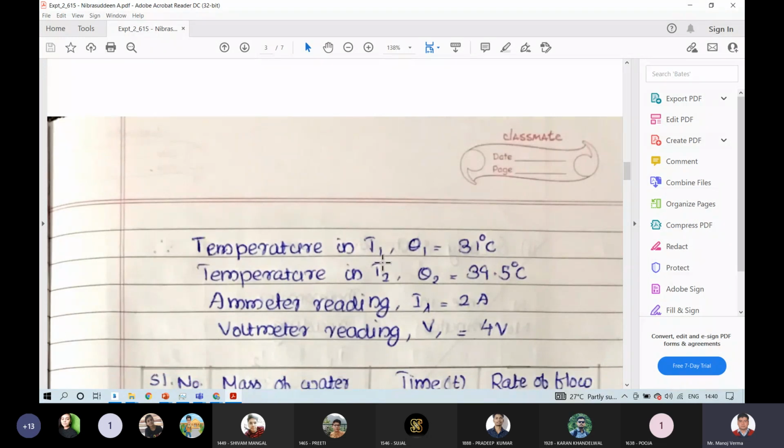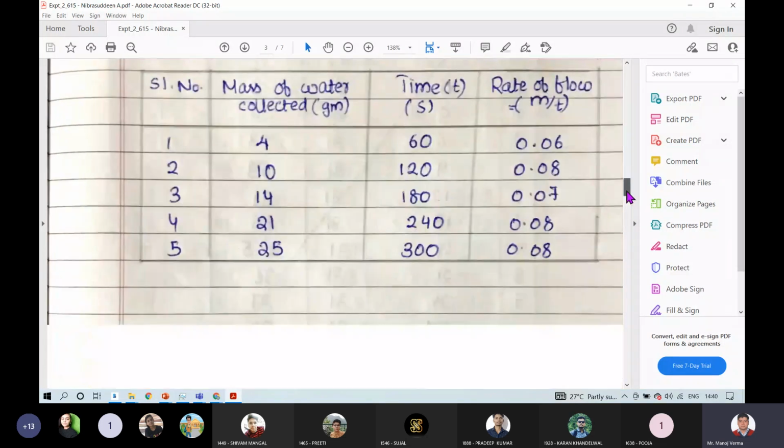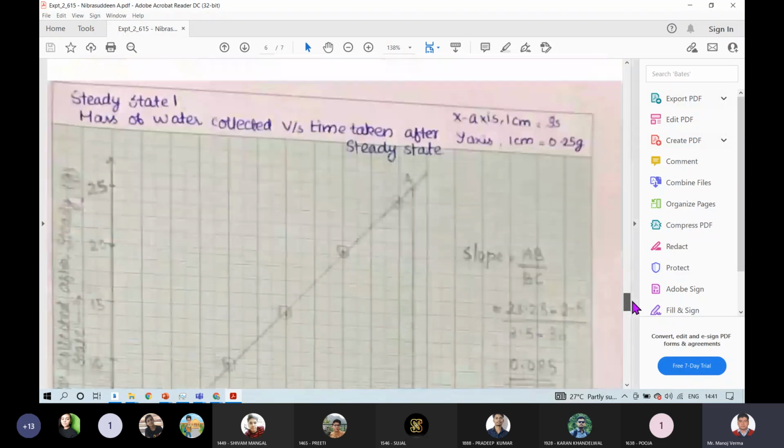Okay, we are achieving steady state, and we have to write down the temperature in T1 and T2. Okay. And the difference of this temperature, T2 minus T1, will give us Q1, theta 1, ammeter reading and voltmeter reading at this point, and at this point we will see with respect to time how much water we are collecting. Okay, 4 ml, 10 ml, 14 ml, 21 ml in this amount of time.